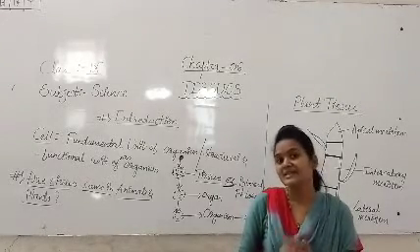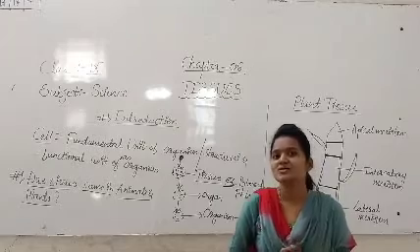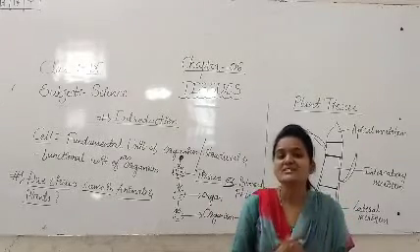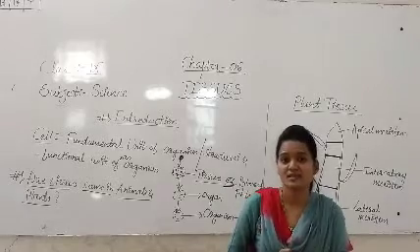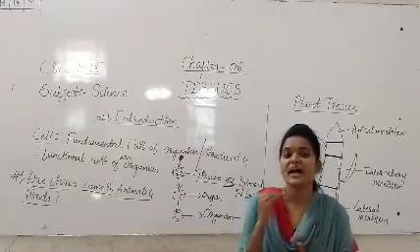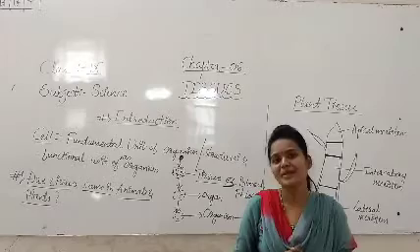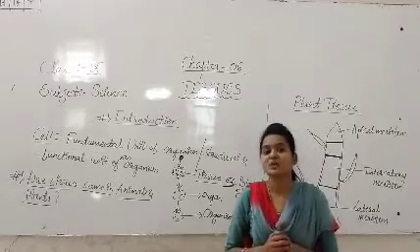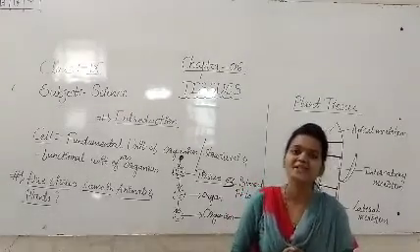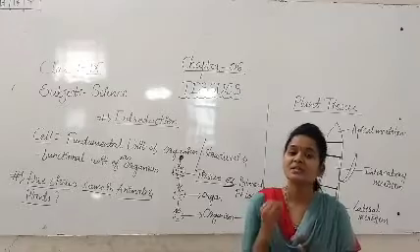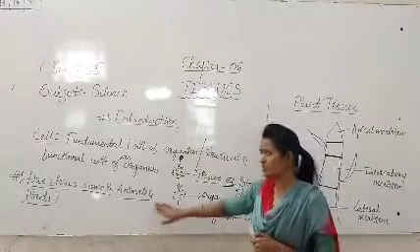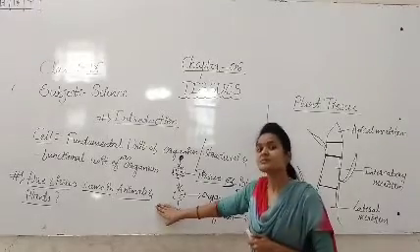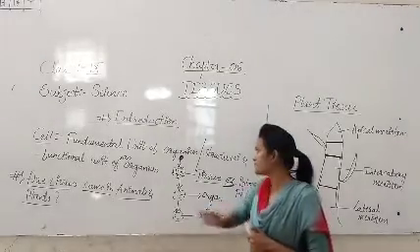So the plant is not moving at all. But in case of the animals, we are seeing that the animals are moving from one place to another place in search of food and shelter. So students, this is about whether the tissues are same in plants and animals.